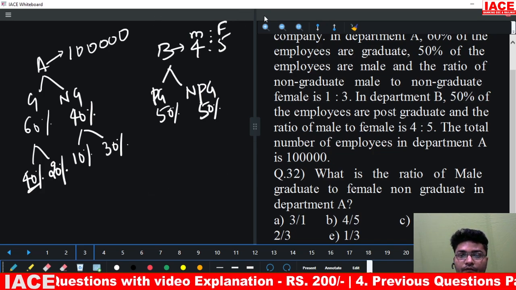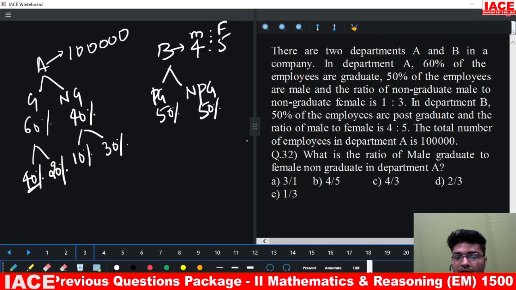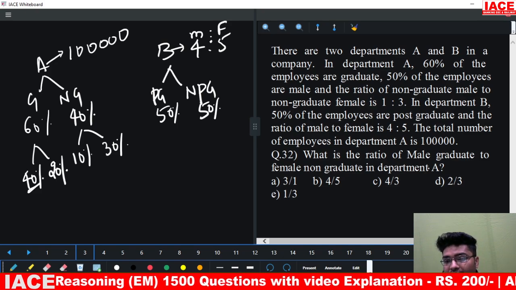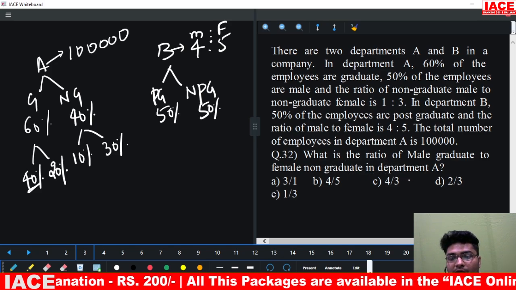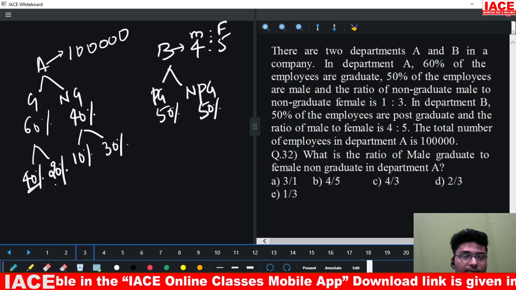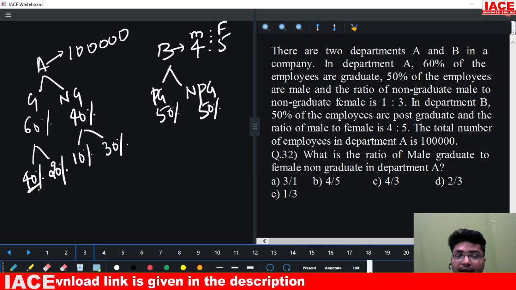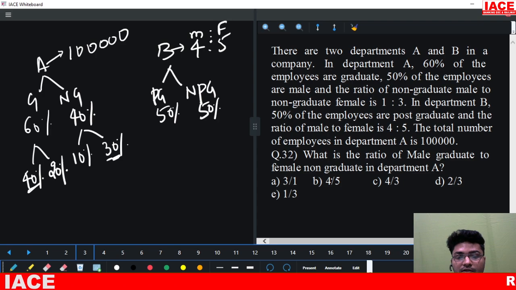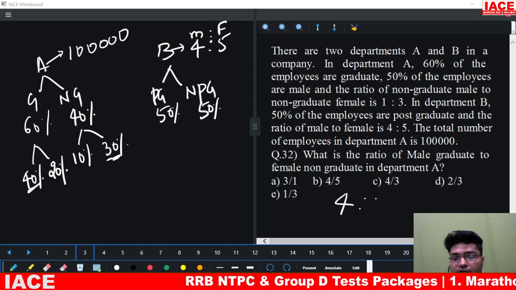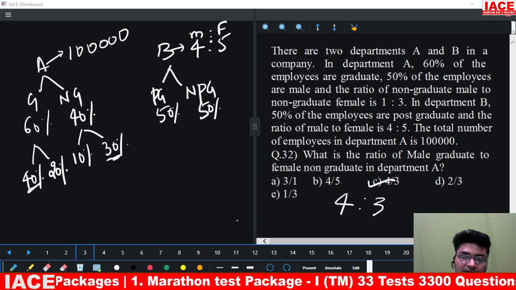Question number 32, what is the question saying? What is the ratio of male graduate to female non-graduate in department A? Male graduate in department A is 40% and female non-graduate is 30%. So what is the ratio? 4 is to 3. That is your option C.